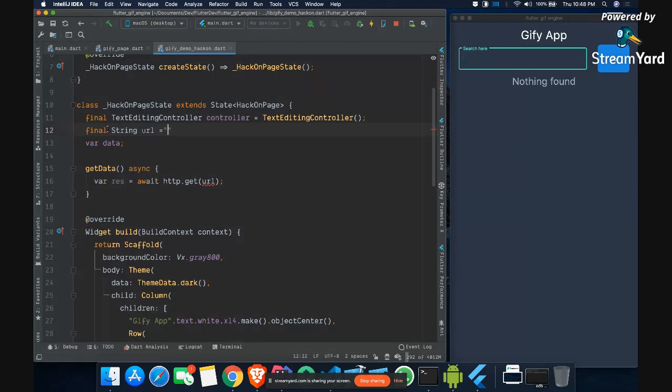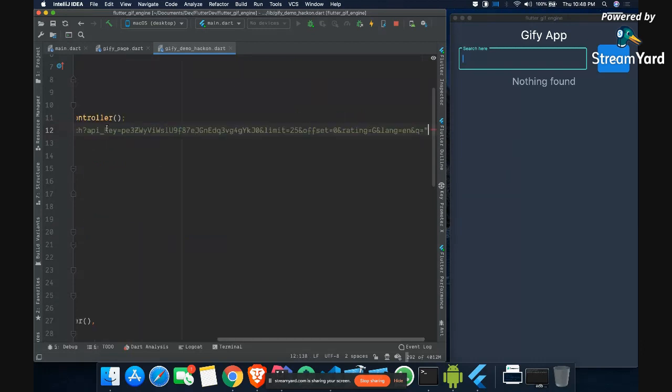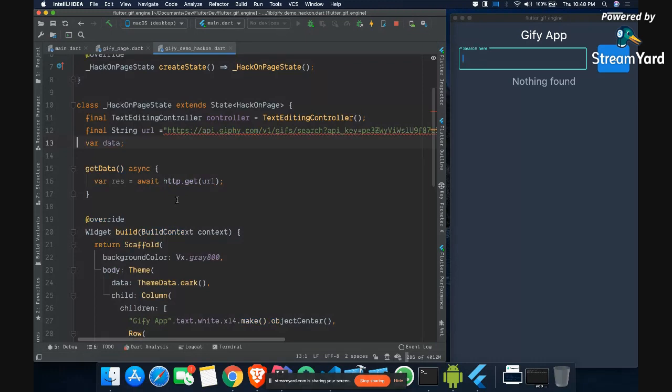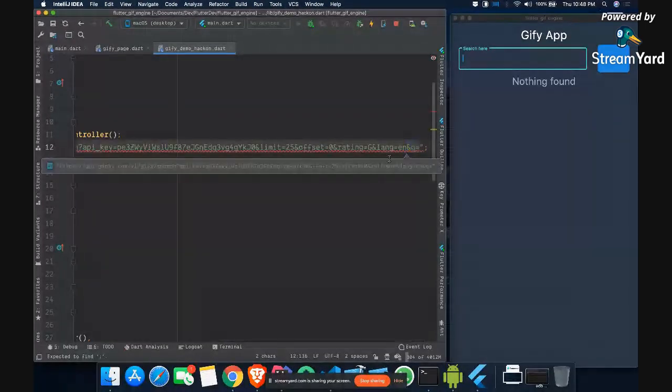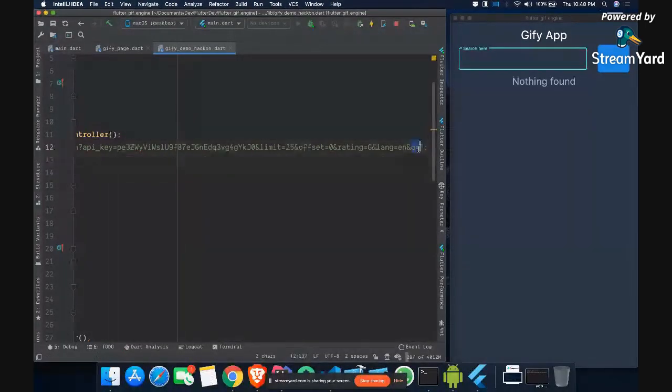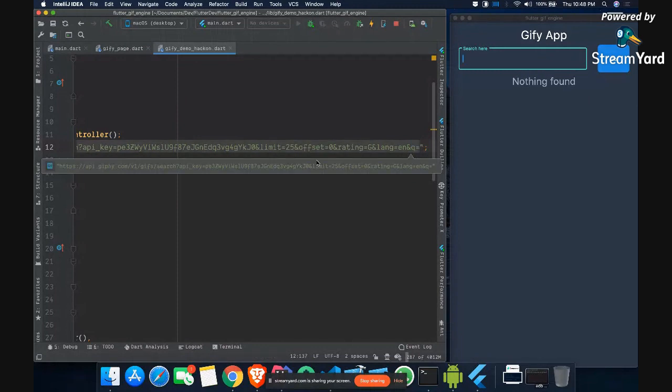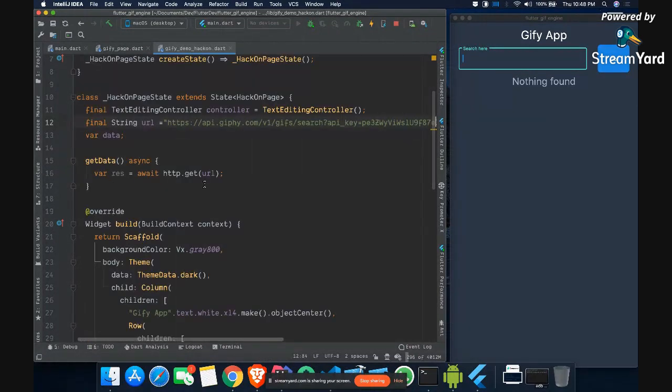And if you see this URL, basically what it will do, one second, just to give you some idea, it has this parameter called q, which is for query. So basically for search, we can write anything here in this query, and it will do the searching for us. So this get data method will take the search input. We will pass the search input from this get data, and then pass it to our URL. So if we add search input to this URL, then it should be fine, right?